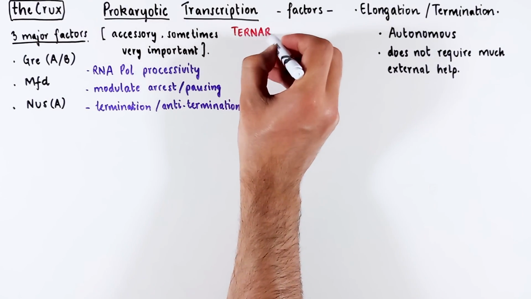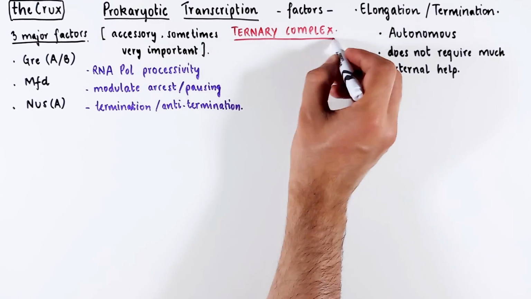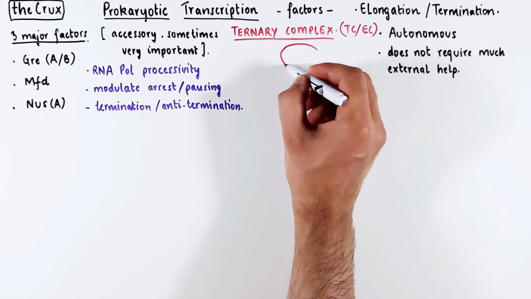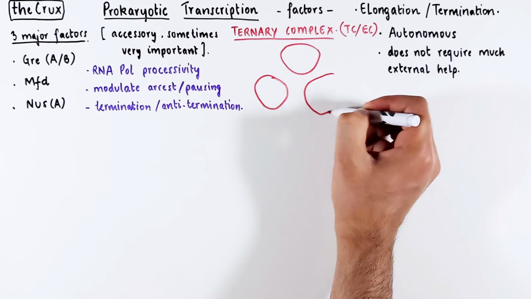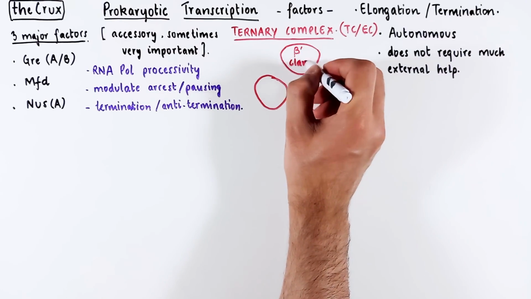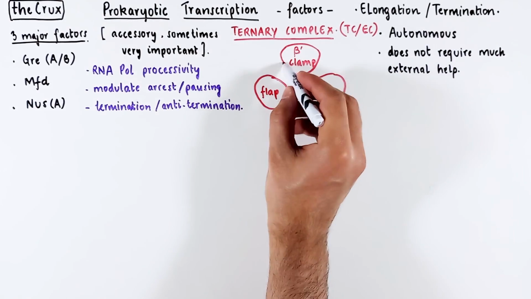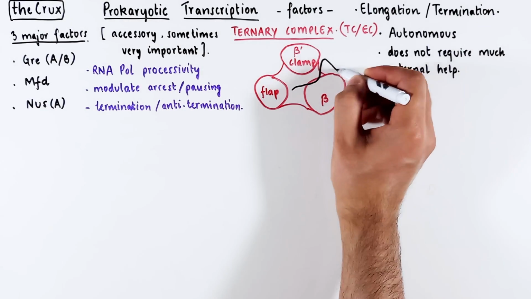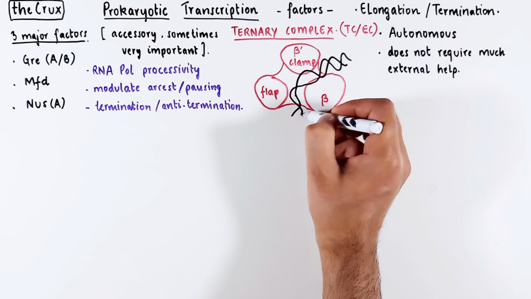To understand their function and mechanism of action, I will use the ternary complex, which is also the elongation complex of the bacterial RNA polymerase. I have the initiation and elongation videos explaining how it all assembles. If you need details, check the description for links.